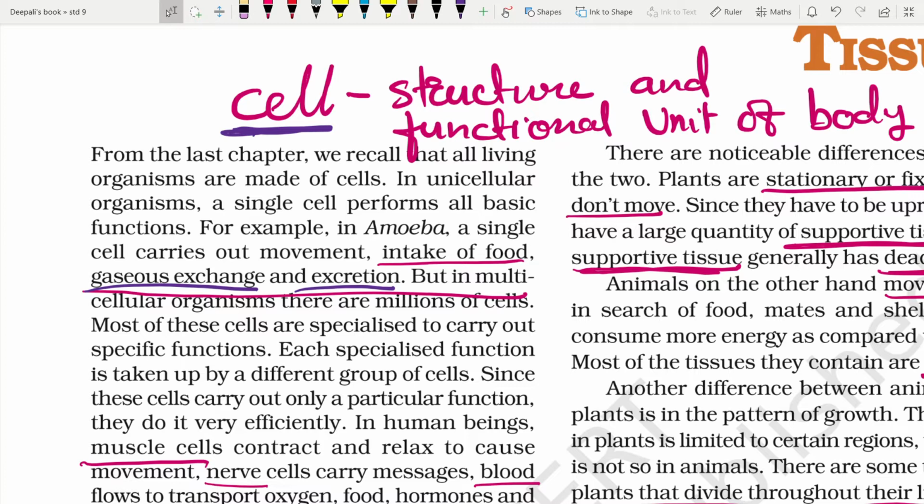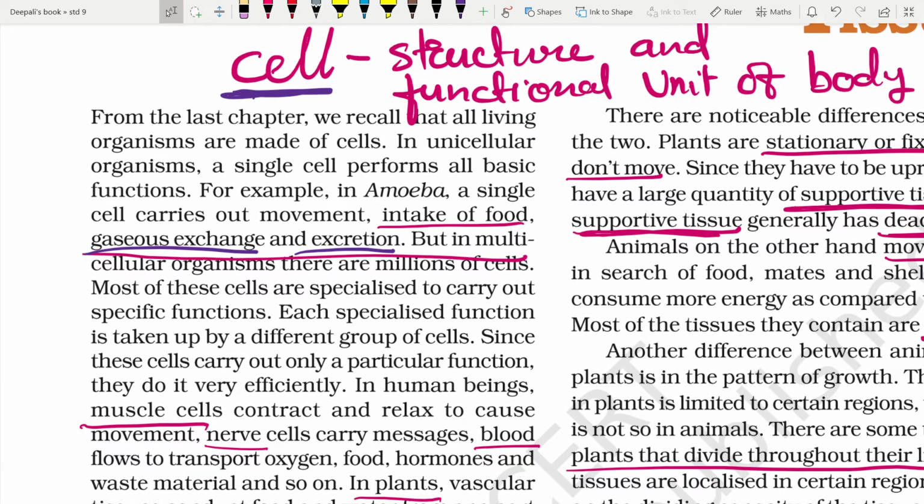Each specialized function is taken up by different groups of cells. Since these cells carry out only a particular function, they do it very efficiently. In human beings, muscle cells contract and relax to cause movement. So it is very clear that a cell is a single unit which forms the structural and functional unit of the body, and a single cell can perform many functions together, but that is possible only in unicellular organisms.